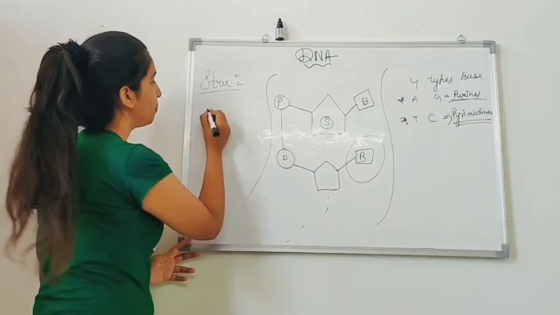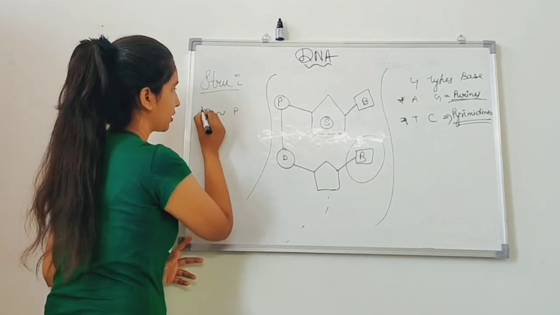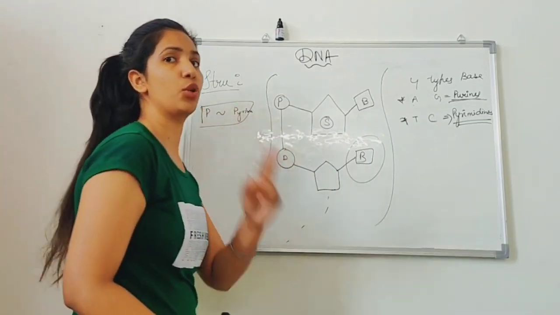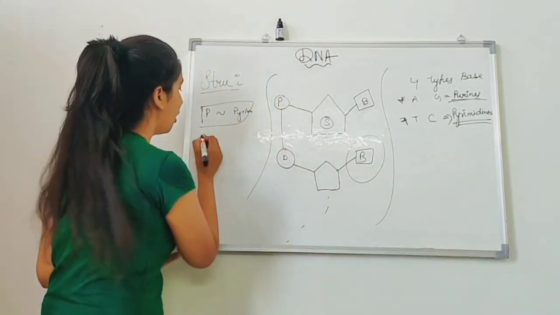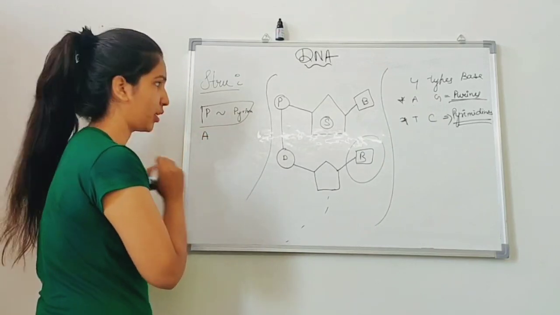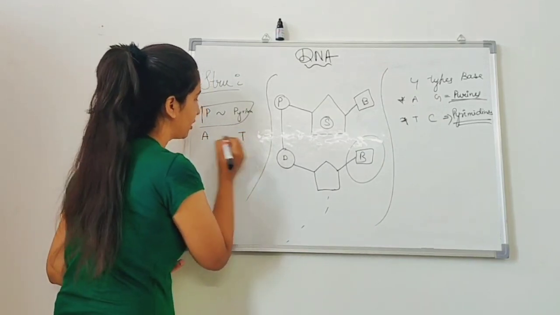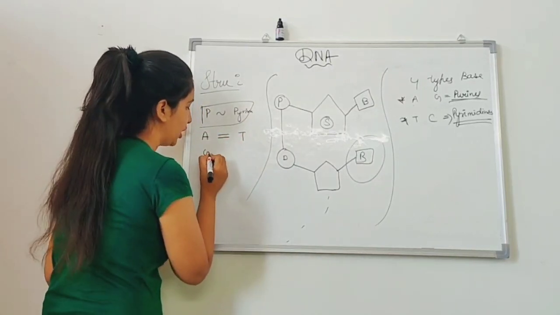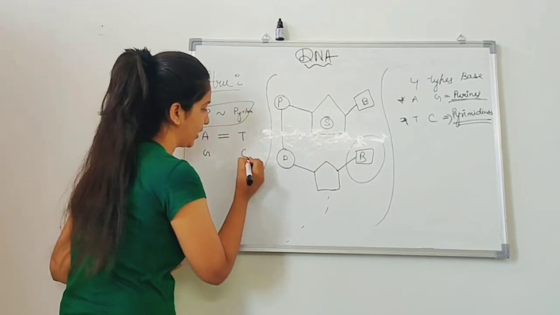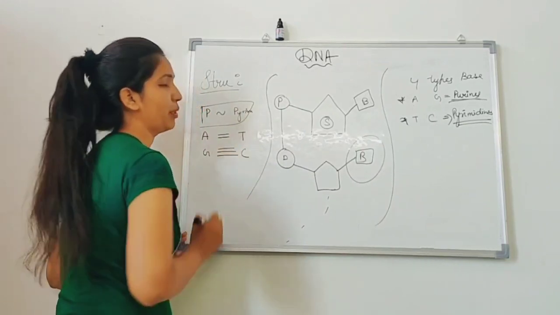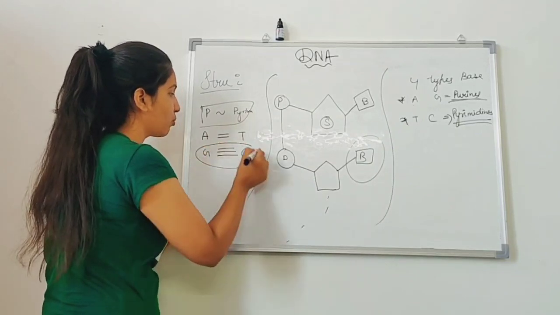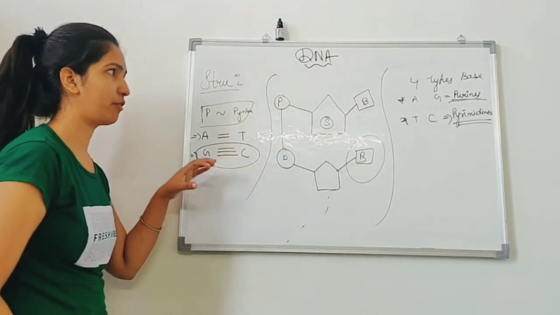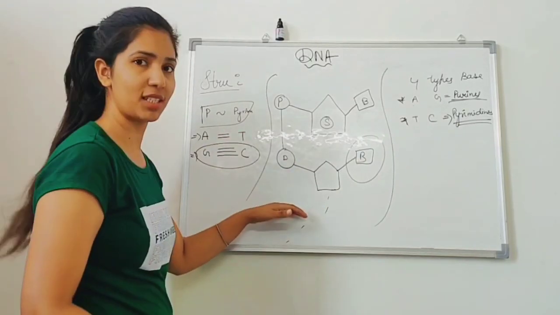So when a purine bonds with a pyrimidine, this is a rule of the DNA, that always a purine is going to bind with a pyrimidine. So when A, which is a purine, binds with the pyrimidine T, they are bonded by a double hydrogen bond. And when the purine G binds with the pyrimidine C, they bind with a triple hydrogen bond. So this is a triple hydrogen bonding, this is a double hydrogen bonding. You need to remember these few key points of the structure of the DNA.